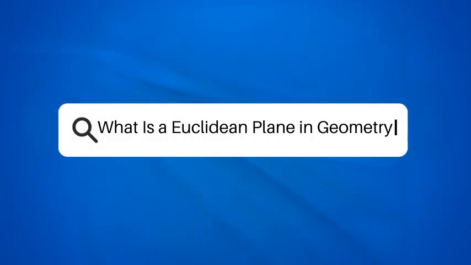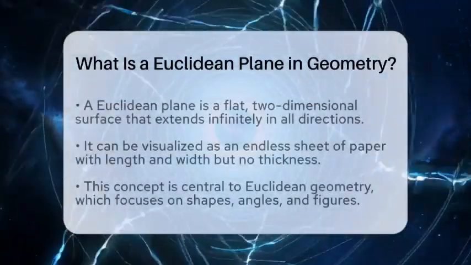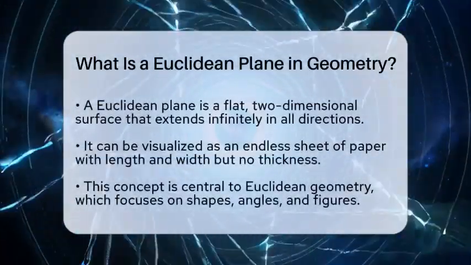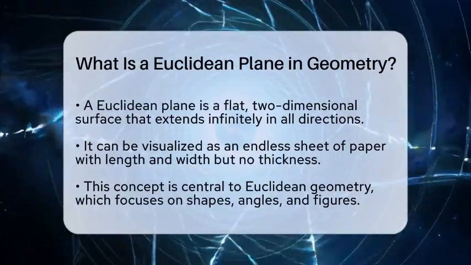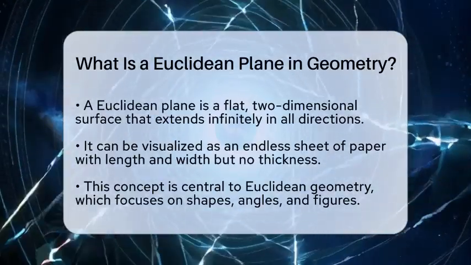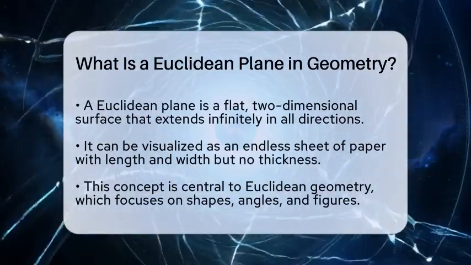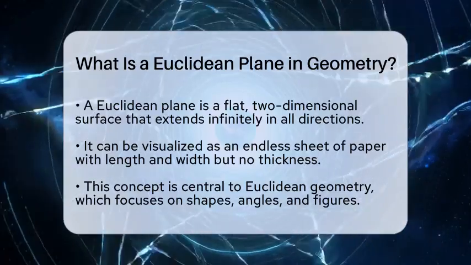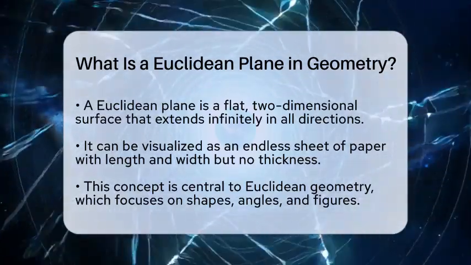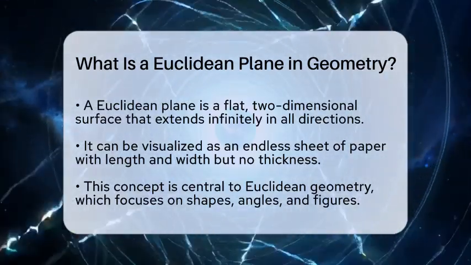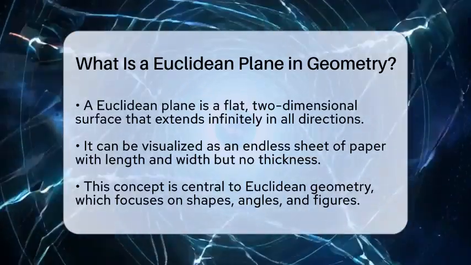What is a Euclidean plane in geometry? Have you ever wondered what a Euclidean plane is in the world of geometry? Let's break it down in a simple way. A Euclidean plane is a flat, two-dimensional surface that stretches infinitely in all directions. Imagine a vast, endless sheet of paper that has length and width but no thickness.